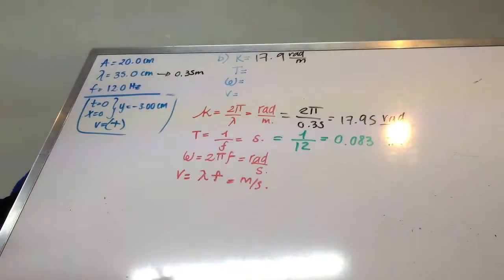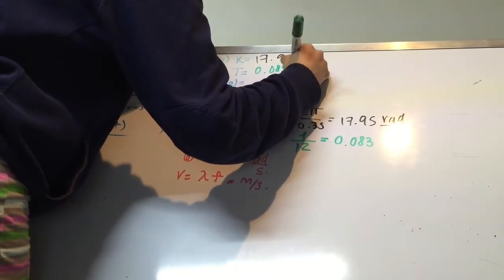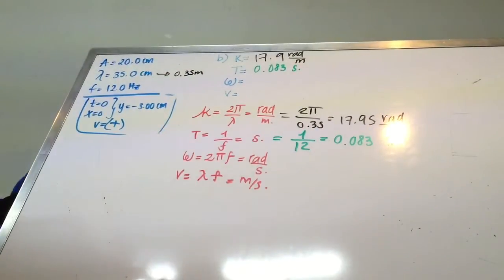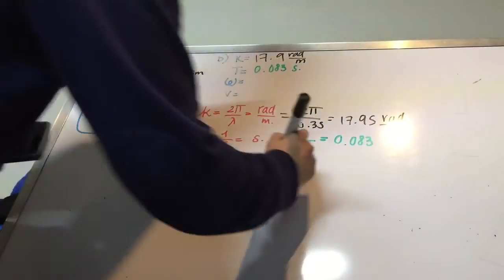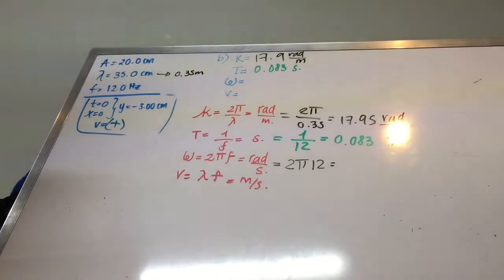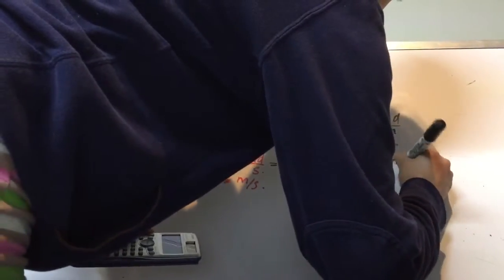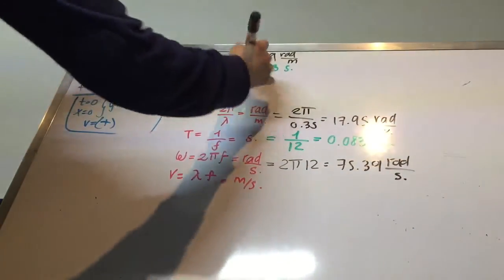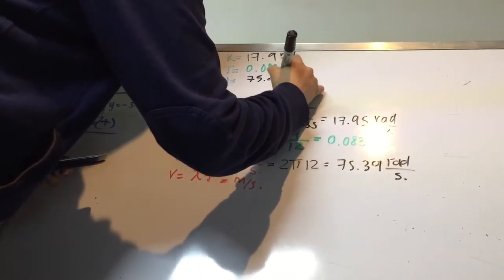0.083 seconds, right? And now we're going to pass all over again into our omega, our angular velocity, that is going to be 2 pi times our frequency, times 12, and we will obtain that 12 times 2 pi would be the same as 75.39, and it's going to be in radians over second. For significant figures, 75.4 radians over second.